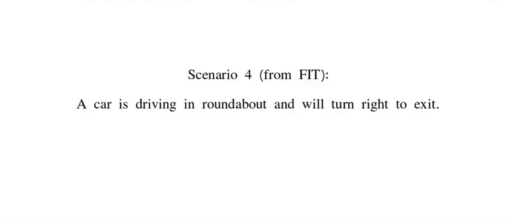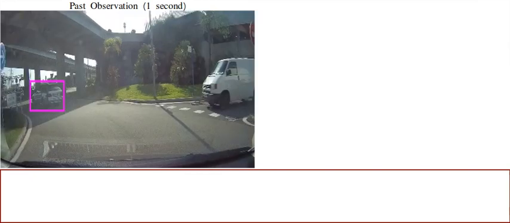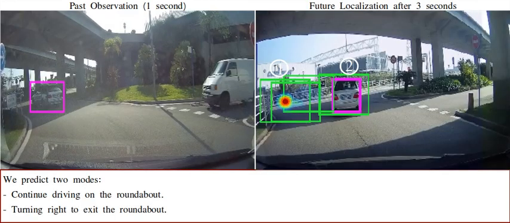Our last scenario is from our own dataset, showing the generalization of our method to unseen and noisy dataset. Here a car is driving in a roundabout and will turn right to exit. As the exit approaches, we predict 2 modes, the car to continue on the roundabout or to turn right to exit.